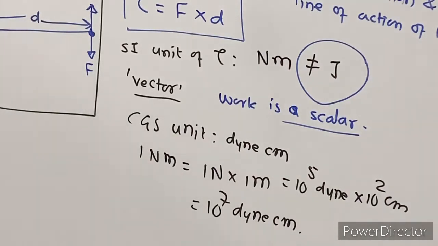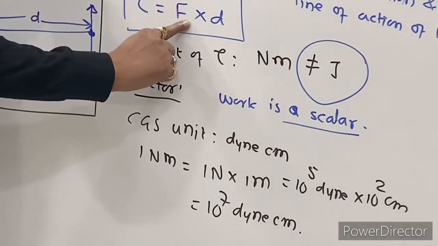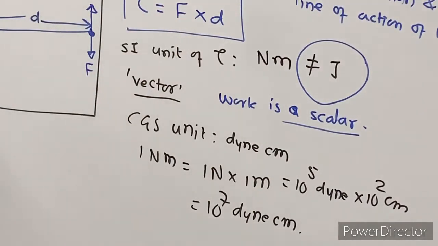Now there are various questions based on this moment of force. They can ask: can moment of force be zero even if force is not equal to zero? The answer is yes. Now how is it possible? Moment of force depends on two factors: one is the magnitude of force and second is the perpendicular distance.